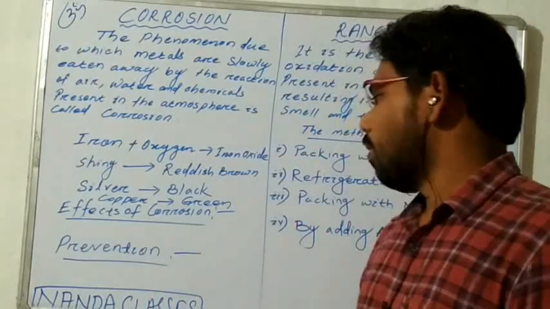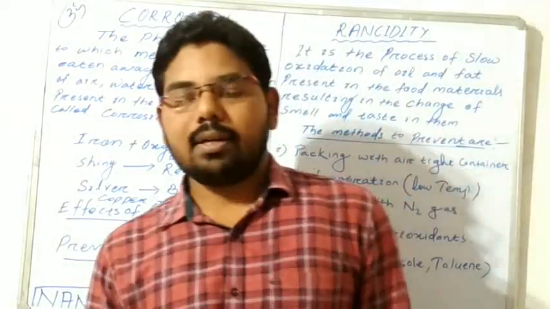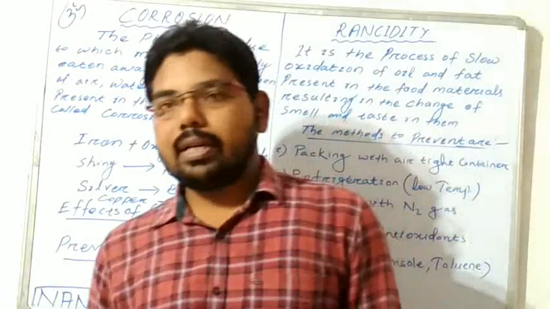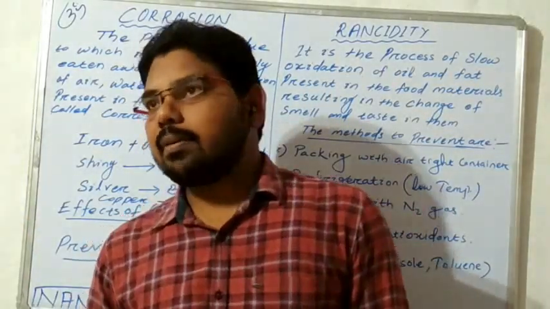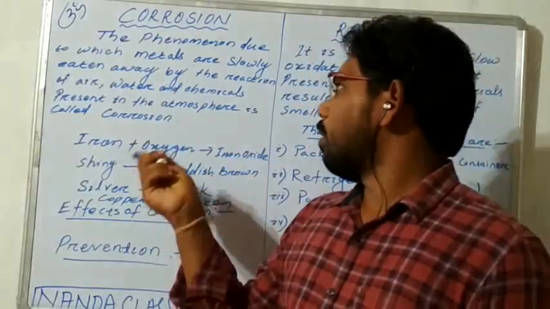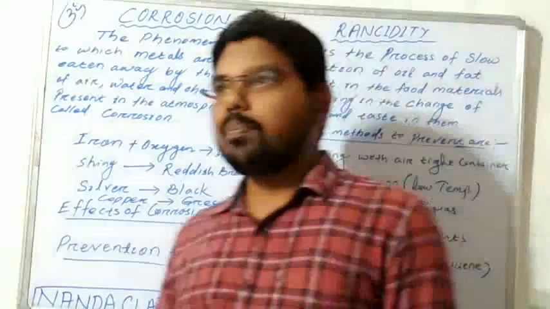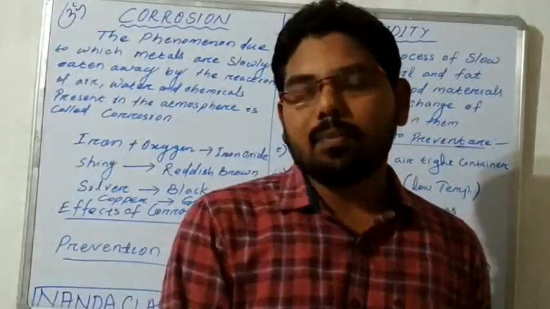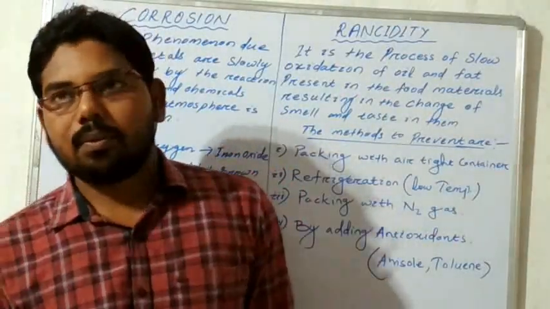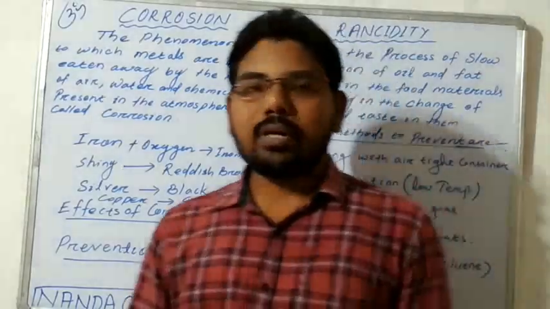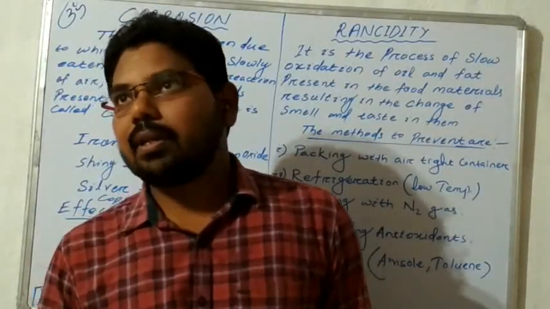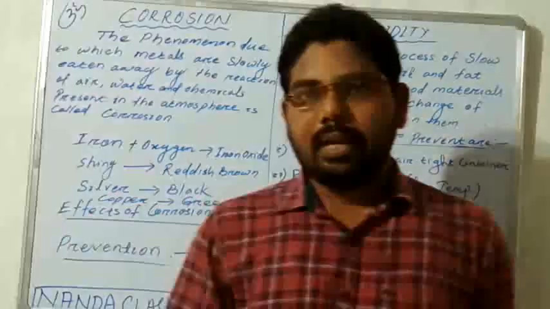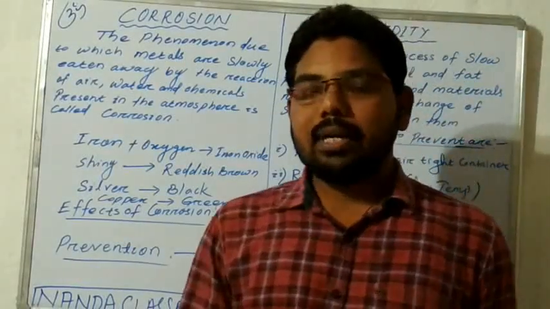And the effect of corrosion. What happens when metals are corroded? When metals are corroded, the surface of the metals is damaged. For example, windows also corrode, and they can damage body parts of cars, bikes and other automobiles with the contact of air or water, and they get corroded and damaged. In bridges also, parts are made up of iron, and these also get corroded, and harmful effects occur in our daily lives.